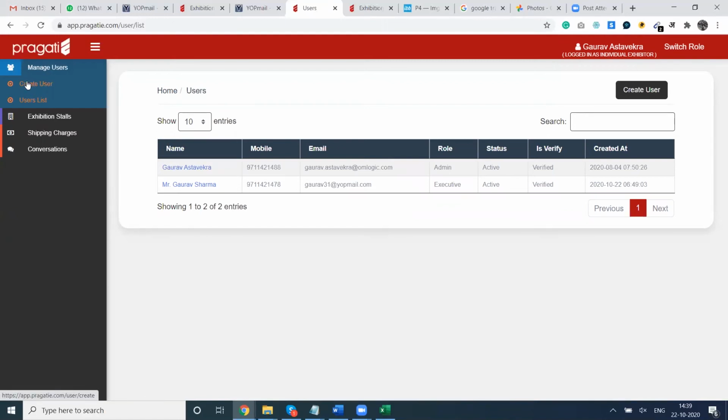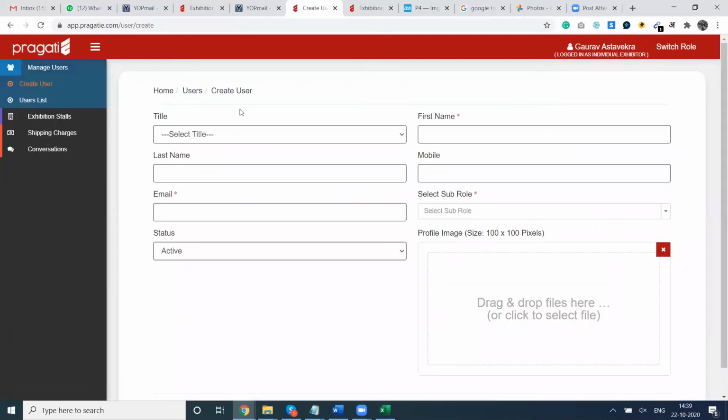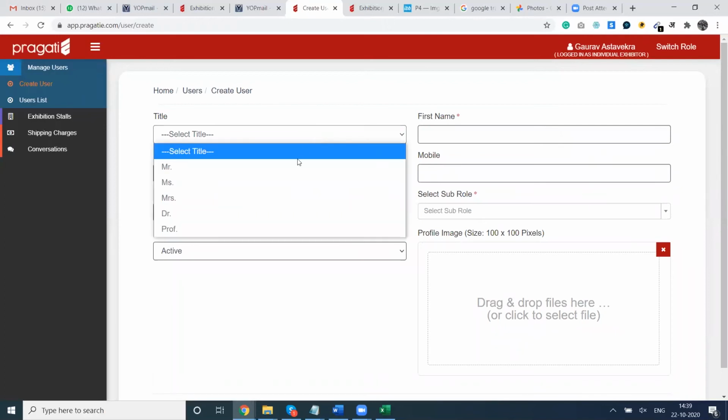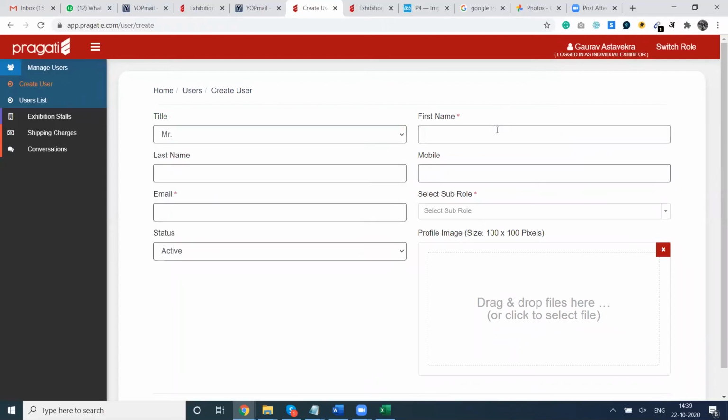Now I will create one more user here. I am giving him the name Shantanu Desai, his mobile number.